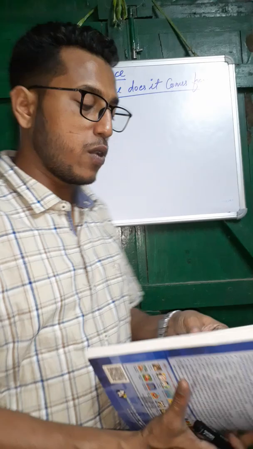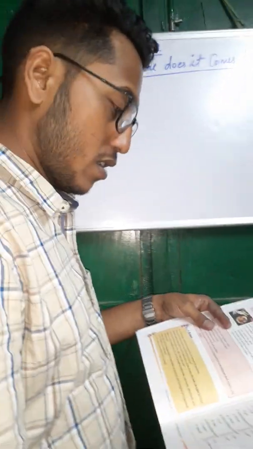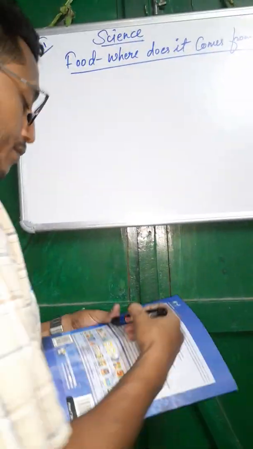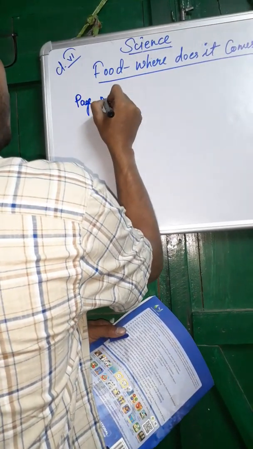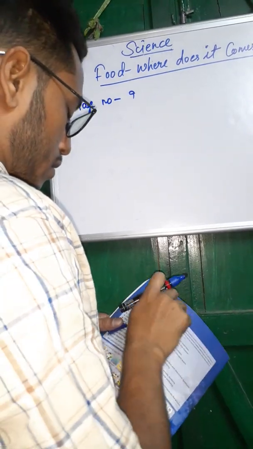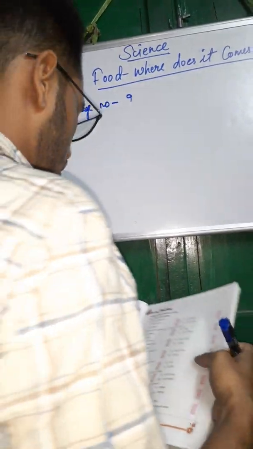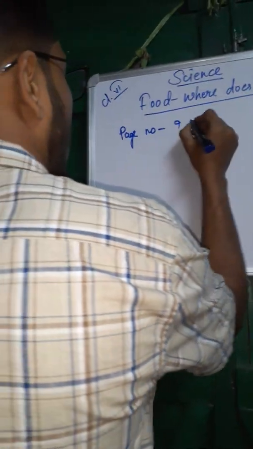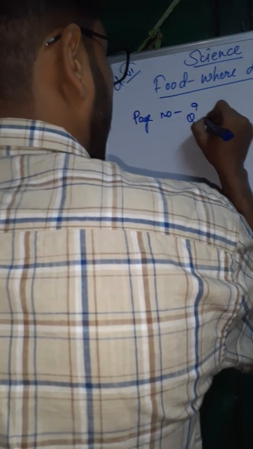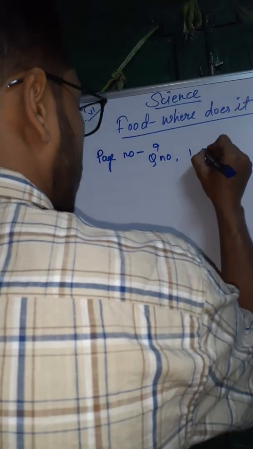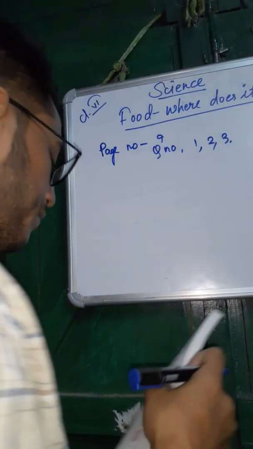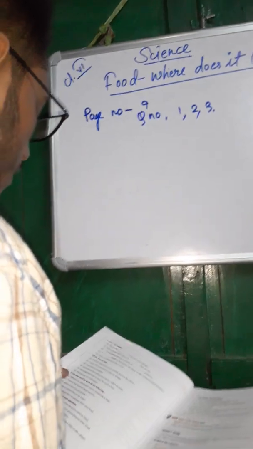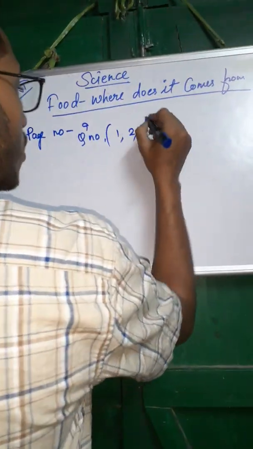So your homework will be page number 9, question number 1, 2, 3. This will be your homework for the next class. Before the next class, you must submit.